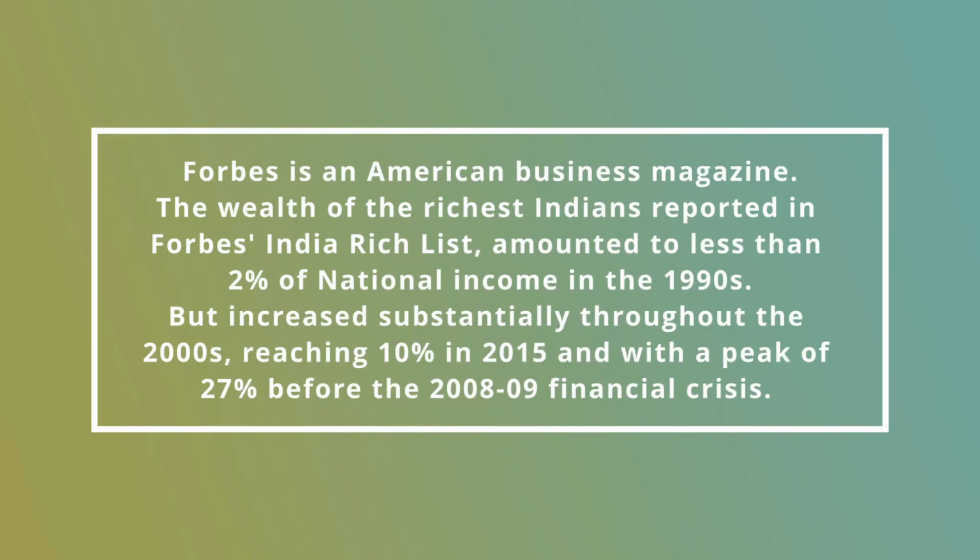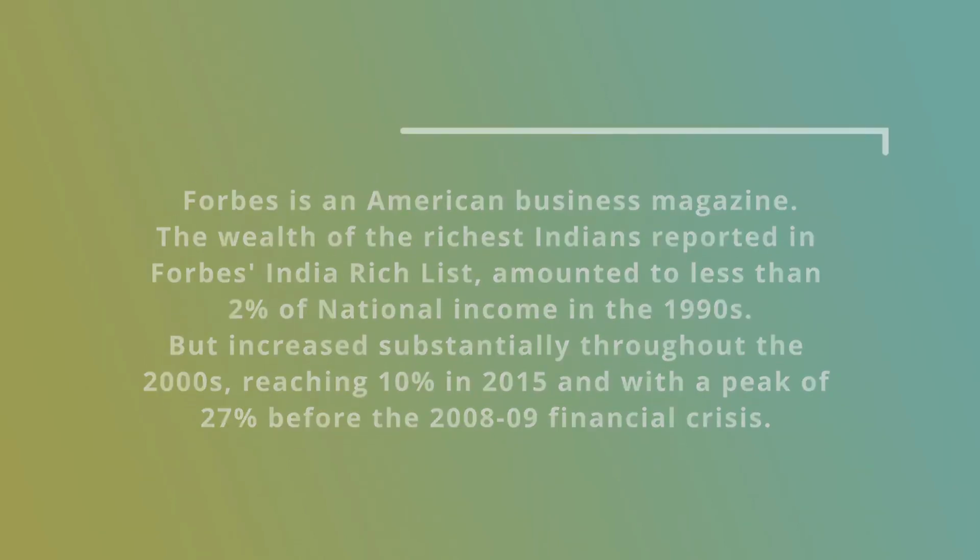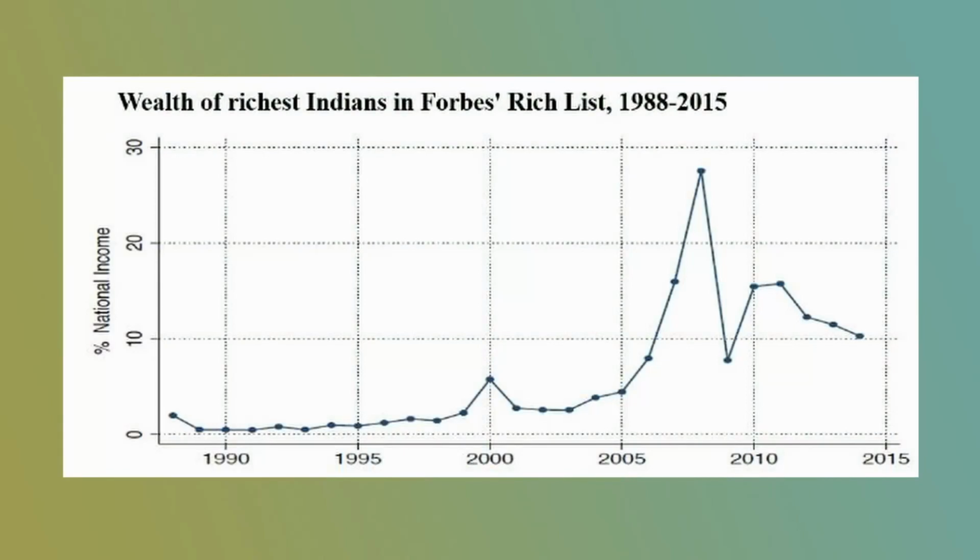But this share gradually increased after 2000, reaching 10% in 2015, with a peak of 27% in 2008-9, during the year of the financial crisis. That is, after 2000, the share of income of the top 100 richest persons in our country increased gradually, and during the year 2015, it was nearly 10%.